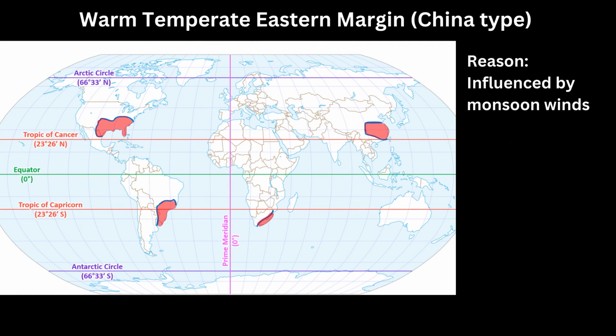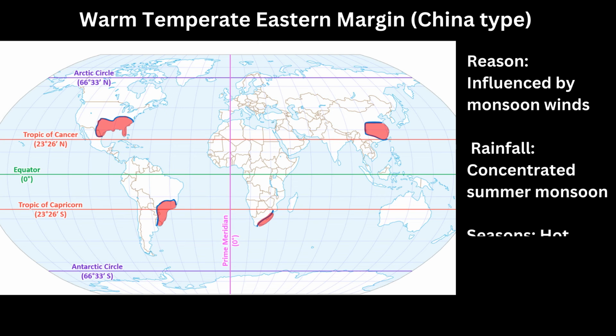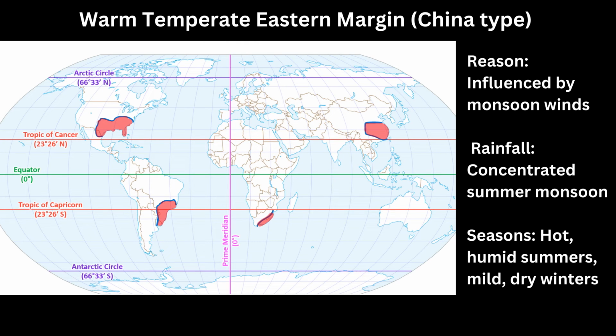Warm temperate eastern margin, primarily driven by monsoon wind patterns. This maritime climate concentrates its rainfall during summer monsoon periods. As a result, hot and humid summer conditions alternate with mild, dry winters. The monsoon moisture influx is a distinguishing feature.